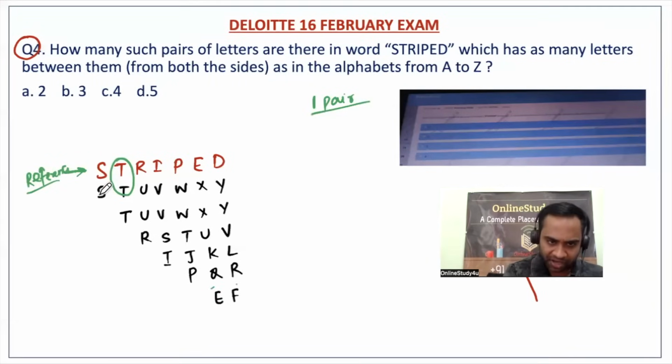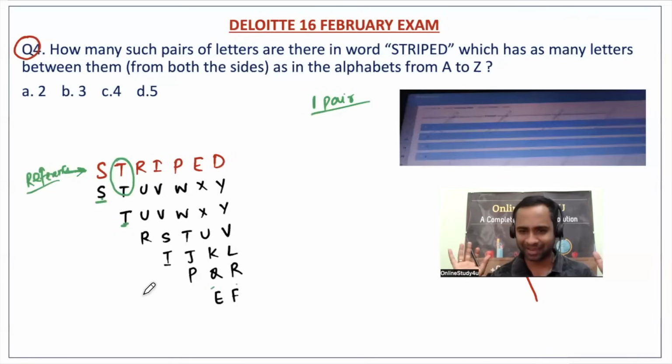See, you are starting with S, so don't match the first letter like S. After that, T, T is matching. Anything else matching? No. Started with T, don't match T. Then U. Otherwise, this particular letter will always be your match, right? So you have to match from the next letter.